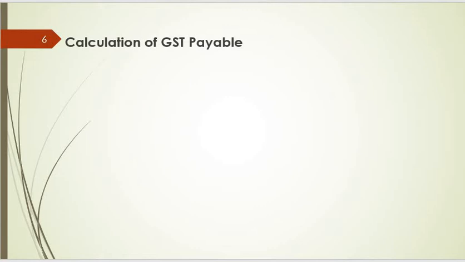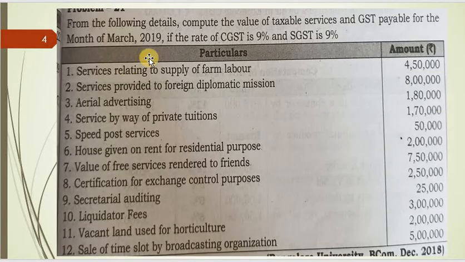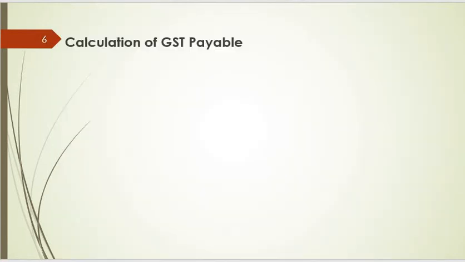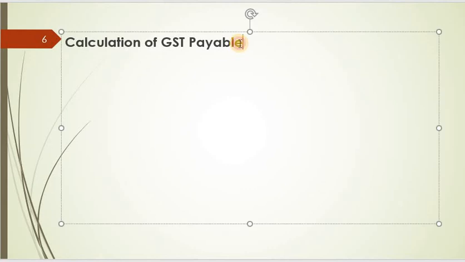For that, we should go to the problem and see what is the nature of transaction. From the following details, compute the value of taxable services and GST payable for the month of March 2019. If the rate of CGST and SGST, they have given in the problem itself, it is CGST and SGST, 9%, 9%. So it is intrastate transaction. So we have to calculate 9%, 9% each. So total rate is 18%.